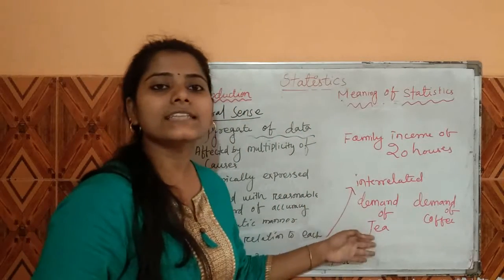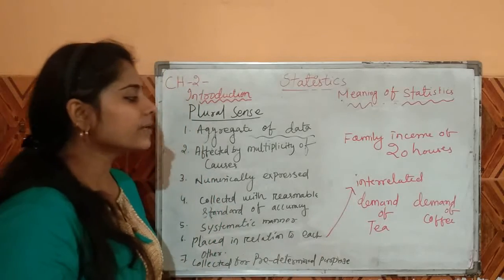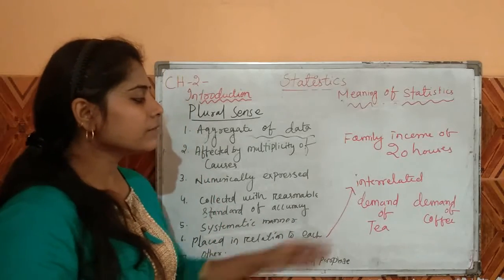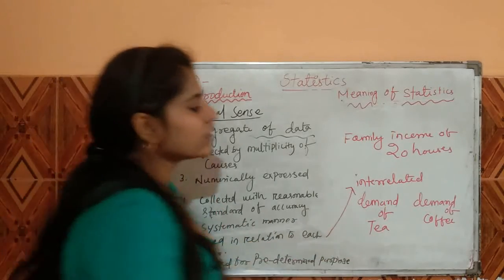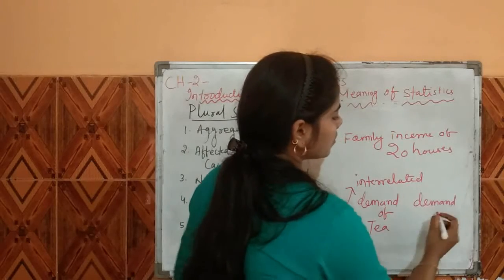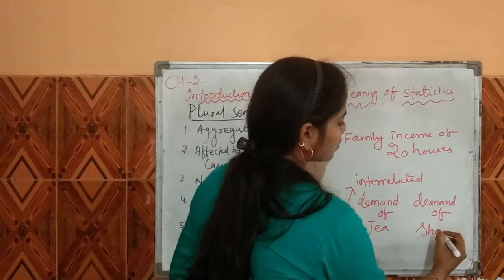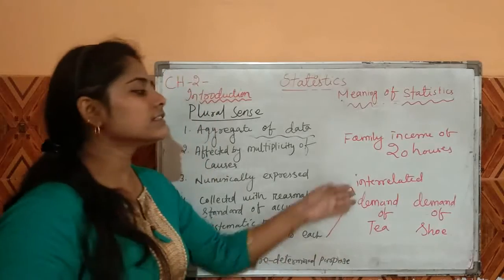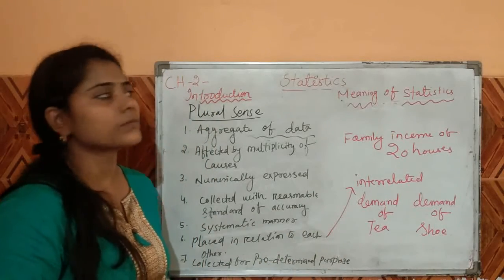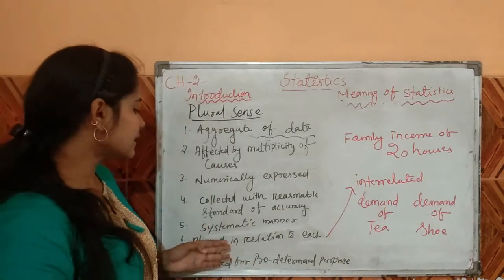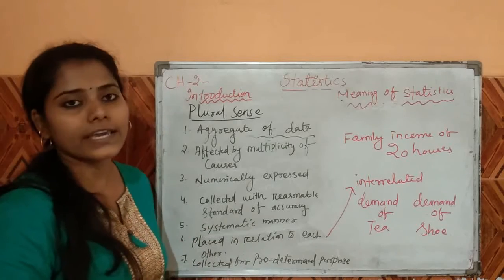We can say these data are interrelated to each other. At the same time, if we take the demand for tea with the demand for soup, that is not interrelated. For this purpose, statistics is placed in relation to each other.